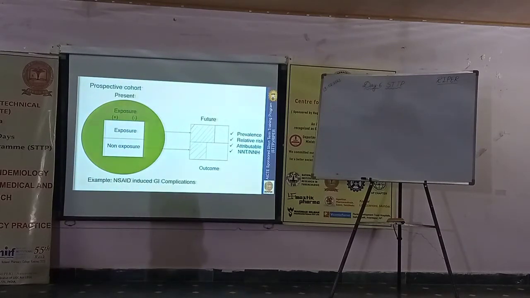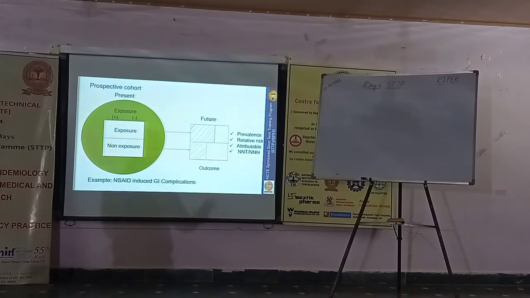One of the most important points to remember, as Kannan sir also stated earlier: at the starting point, whoever subjects we recruit should be free from the disease of interest. Whenever you start the study, you assign them into exposed and unexposed, but they should not have any disease.